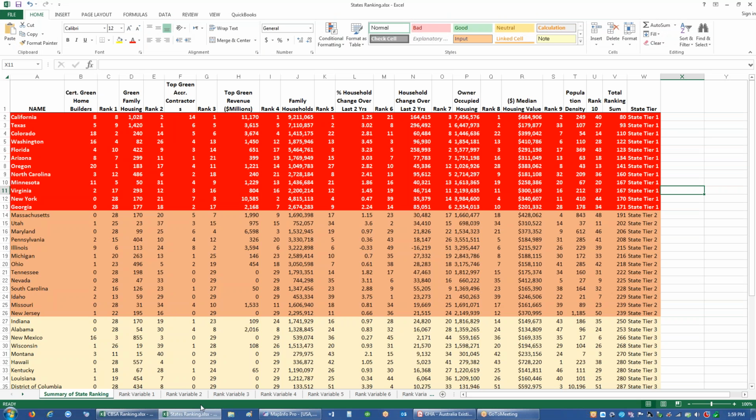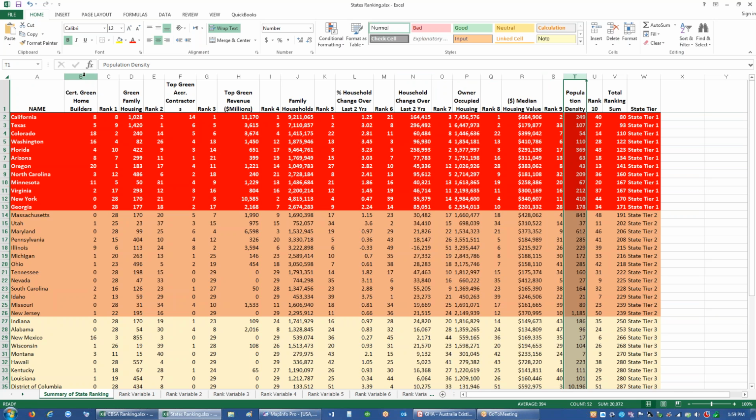When we analyzed the United States, we started from a high level, working our way from the state. Then we broke the states down into their own metro markets, and under the metro markets, we broke that down into separate zip codes so that we could build individual territories. The data that we used consisted of a series of demographic variables from family households to percent change in households by percentage and by total number to identify those growth areas, new growth areas. We identified areas that were particularly owner-occupied housing, not rental. We looked at median home values, and we also looked at just total population.